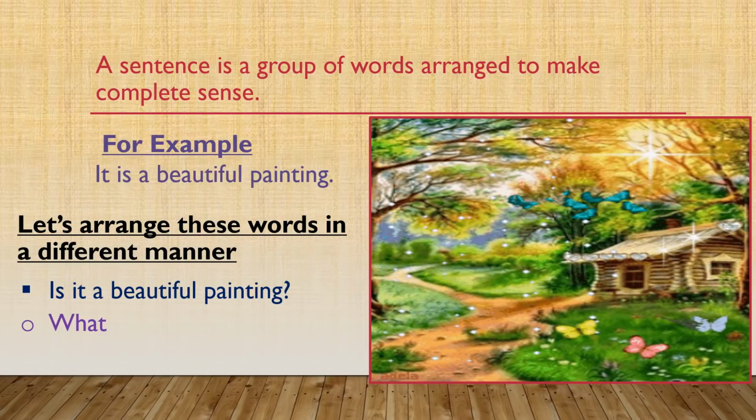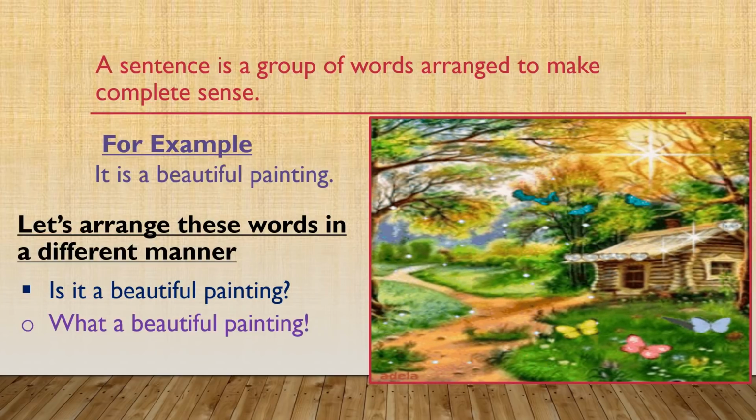Let's try the next one. What a beautiful painting. So, when I saw this painting, I really liked it and I expressed my sudden feelings saying, what a beautiful painting. And when we express our feelings suddenly, we use an exclamation mark.